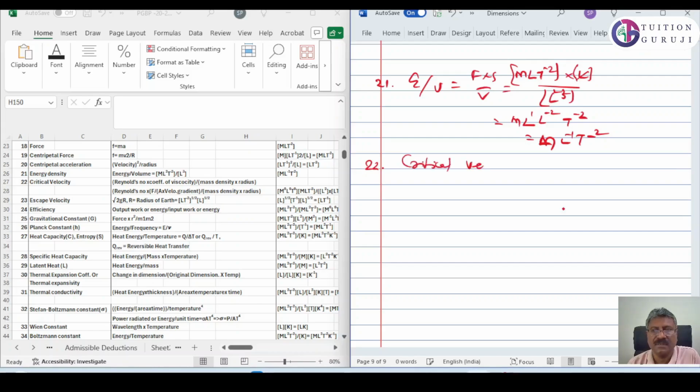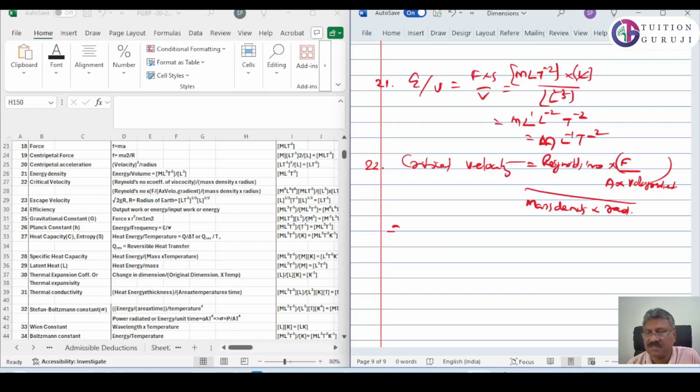Now 22 is critical velocity. What's critical velocity? Critical velocity is Reynolds number into F divided by A into velocity gradient, the whole divided by mass density into radius. Reynolds number, actually we will not consider Reynolds number since it is a number. It is not having any dimension. Therefore, we can ignore this.